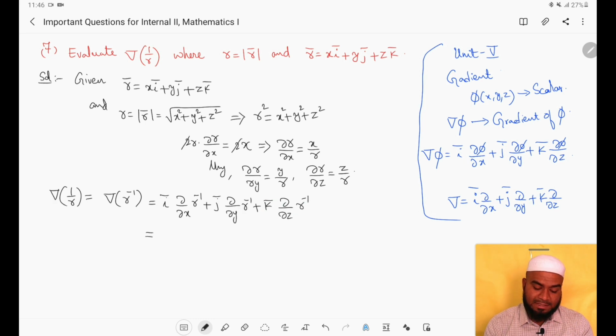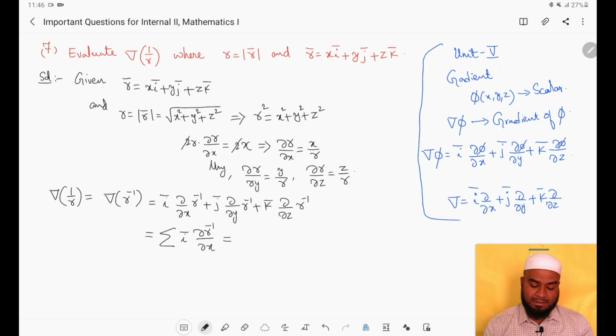Now this can be written with a summation running over i bar, j bar, k bar and x, y, z. When I expand this, the summation will run over i, j, k and also over x, y, z. So this is summation i bar into dou r power minus 1 by dou x.